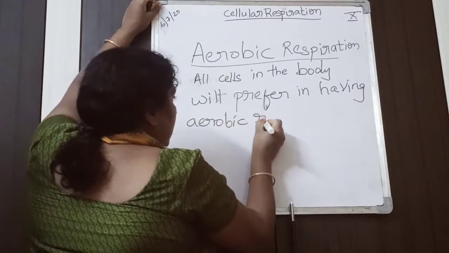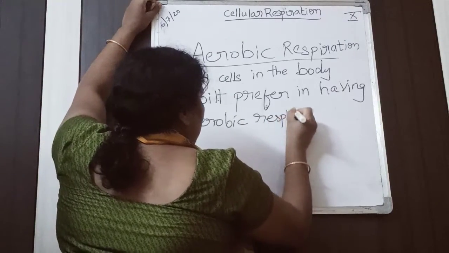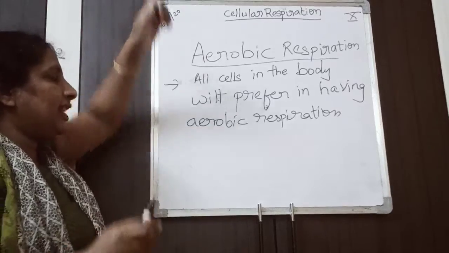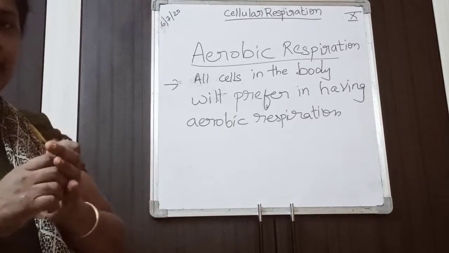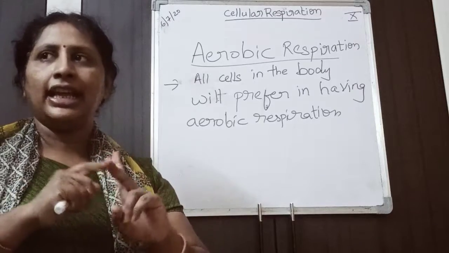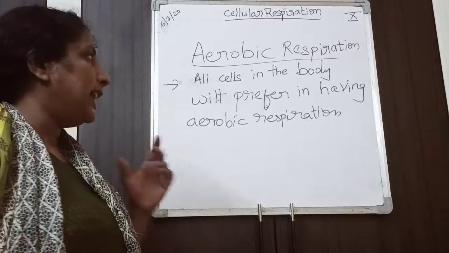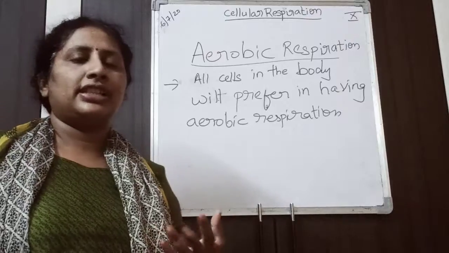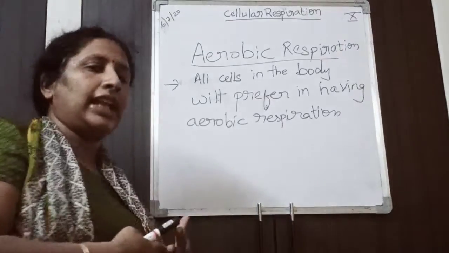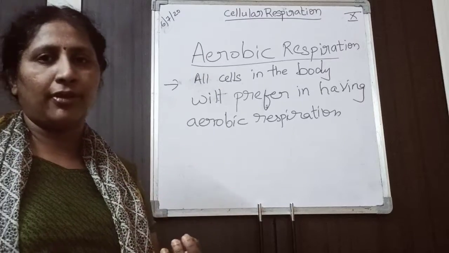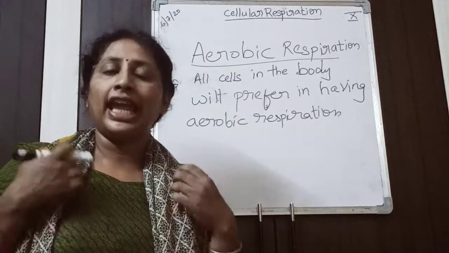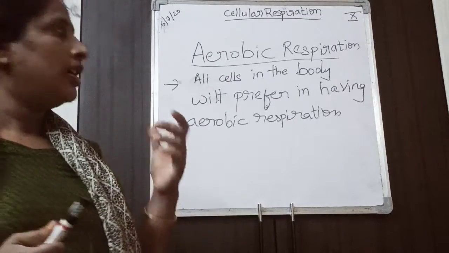Clear? We have two types of respiration, aerobic and anaerobic. Most of the cells in the body will take aerobic respiration, which means they will prefer doing aerobic respiration.